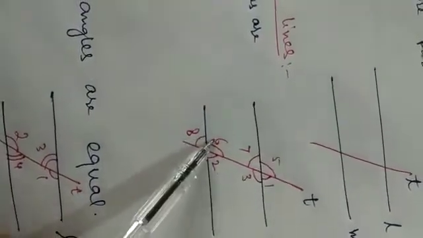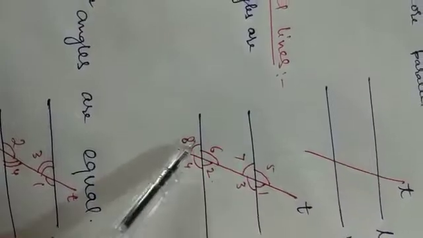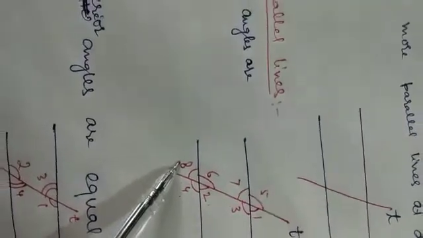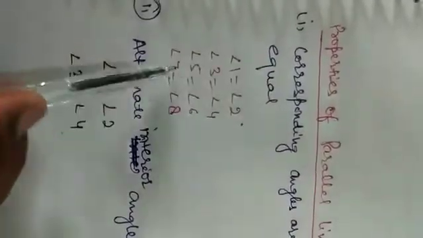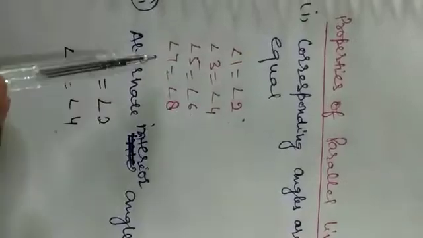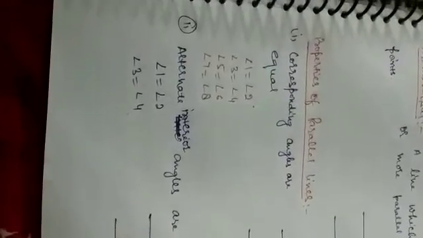Angle 5 and angle 6 are corresponding angles. Angle 7 and angle 8 are corresponding angles. So pair wise they are equal, means angle 1 is equal to angle 2, angle 3 is equal to angle 4, angle 5 is equal to angle 6 and angle 7 is equal to angle 8. So first property which is very important, corresponding angles are equal.